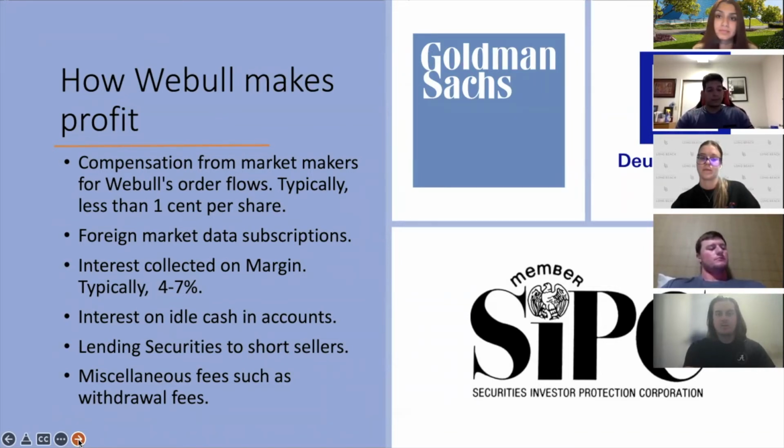Webull also charges interest on margin and can take anywhere from 4 to 7%. Anytime someone buys shares on margin, they collect a pretty good profit from that. Webull is a brokerage, but it also acts as a bank too. Any idle money left in your account that is just sitting there and not placed into the stocks, Webull uses that to invest and hopefully make a profit as well.